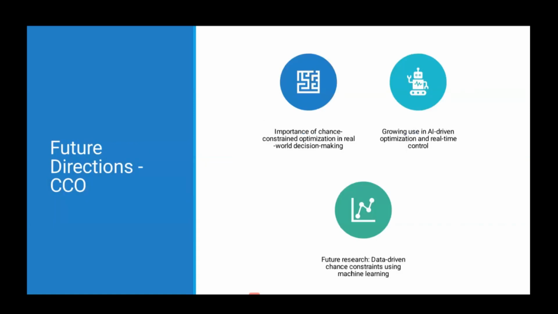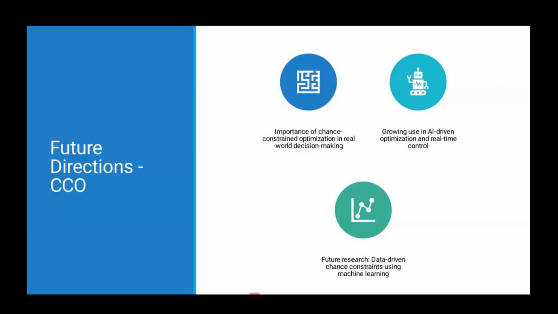These are the future directions of chance constraint optimization. Chance constraint optimization is being implemented in the real world more and more. So this brings in new challenges. Theoretically some optimization routine may work, but a practical implementation will bring out more issues associated with that theoretical approach.